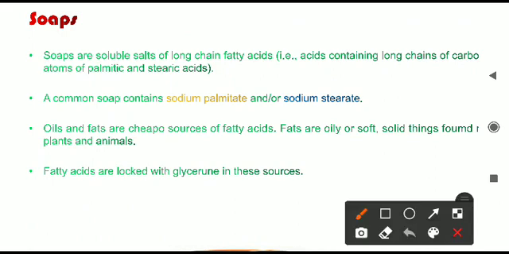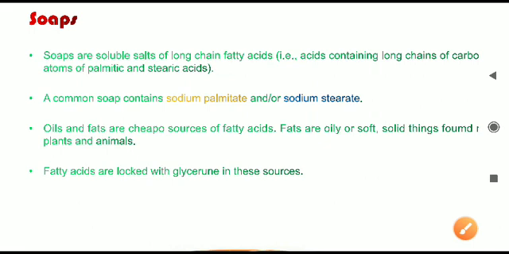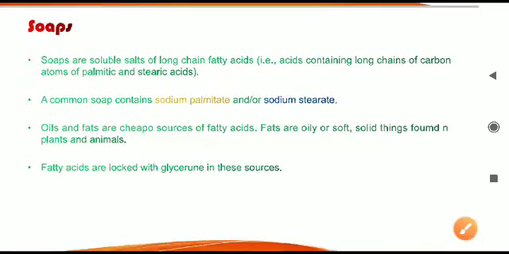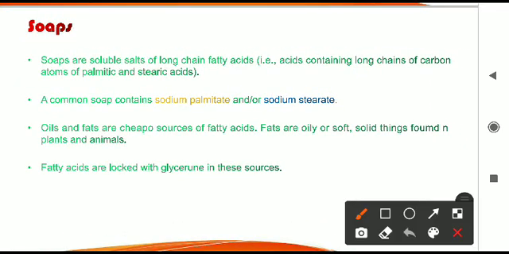First is soap. What are soaps made up of? They are all soluble salts. Soluble means they can mix in water. Obviously soap can dissolve in water, that is why we are able to use them properly. So soaps are soluble salts of what? Made up of long chains of fatty acids. Yes, they are fatty acids. A kind of fatty acid is present in the soaps, and the names exactly are given here, palmitic and stearic acid. So these are long chains of carbon atoms of palmitic and stearic acid.